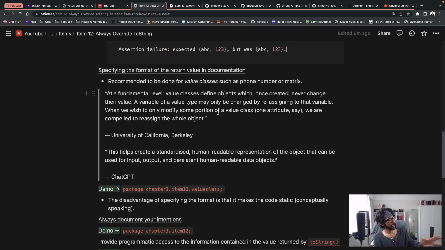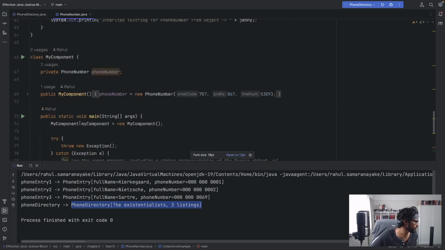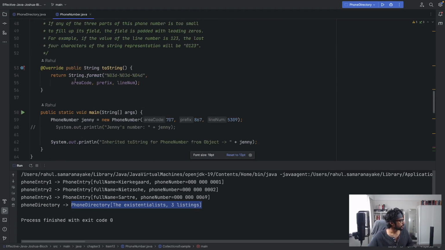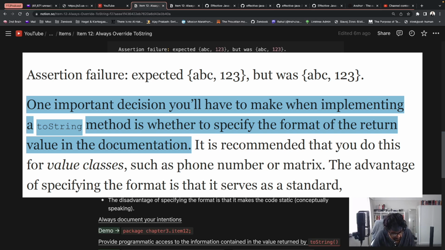So of course, something you may have noticed in the phone number class is that when we were representing the phone number, we did give it a certain format. We did represent it in a certain format. And that begs the question, how do we specify the format of the return value in documentation? Or to put it in Joshua Bloch's words, one important decision you'll have to make when implementing a ToString method is whether to specify the format of the return value in the documentation.